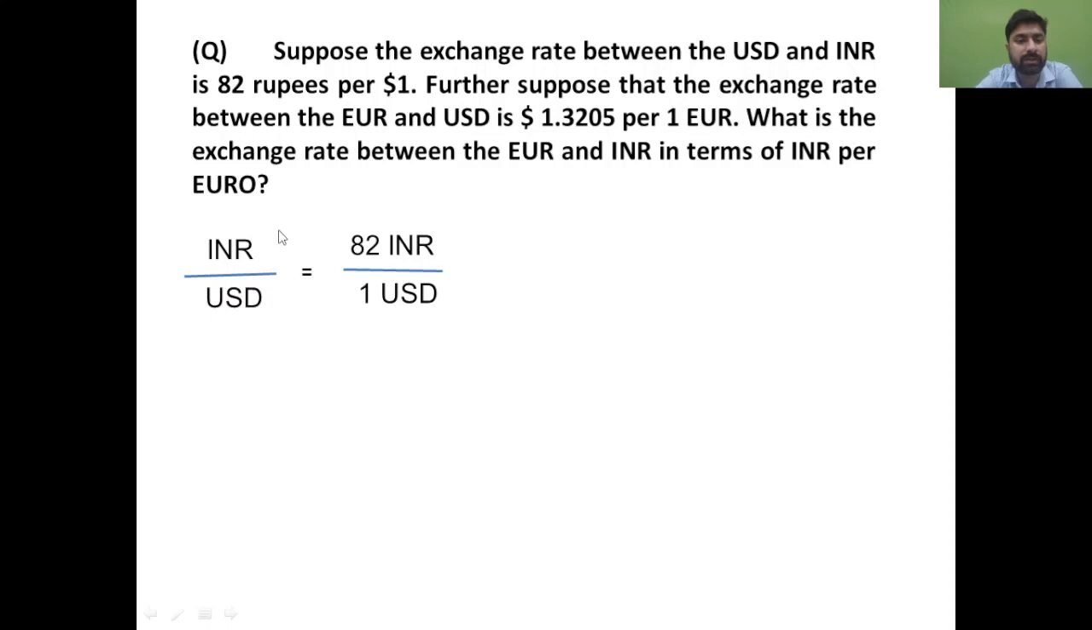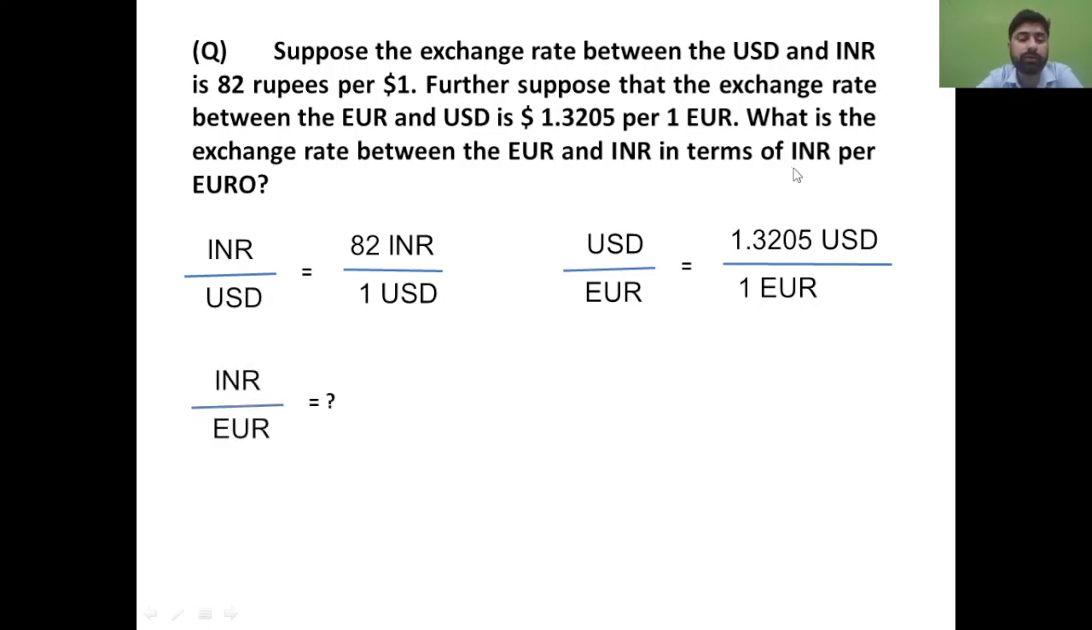Okay, so this is the information which is given. So first we write the information, right? This is what is given, right? Now you have this information also. So with this particular thing which you are seeing on the screen, this means that 1 USD could buy 82 Indian rupees, and here 1 euro could buy 1.3205 USD. Now what you need to calculate? You need to calculate this one, INR/EUR, right?